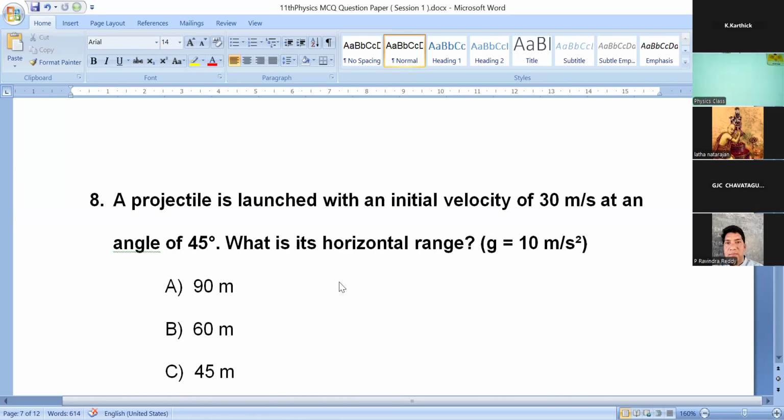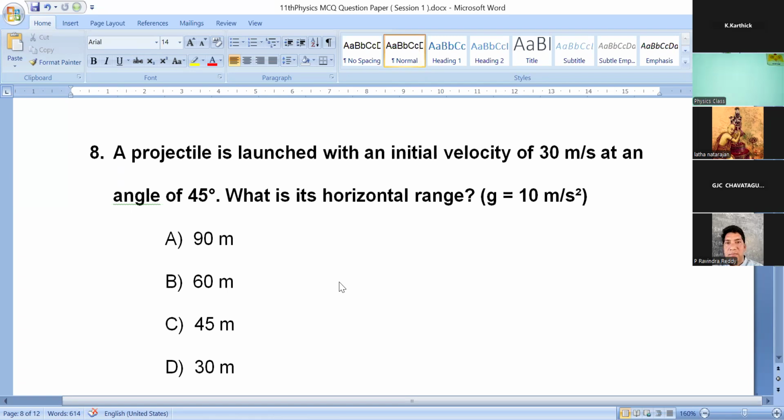Final question, eighth question. A projectile is launched with an initial velocity of 30 meter per second at an angle of 45 degree. What is its horizontal range? You can take g equal to 10 meter per second square. Option A, 90 meter. Option B, 60 meter. Option C, 45 meter. Option D, 30 meter.